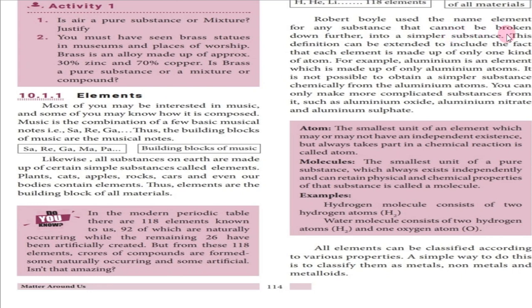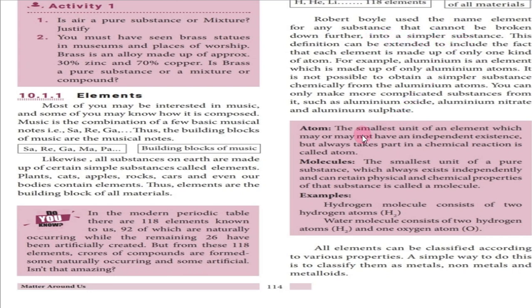So we cannot break it down further into simpler substances. Not only chalk, but any other thing. If you take iron, it also cannot be broken down into a simpler substance. If you take aluminium and break it, you will get aluminium only.